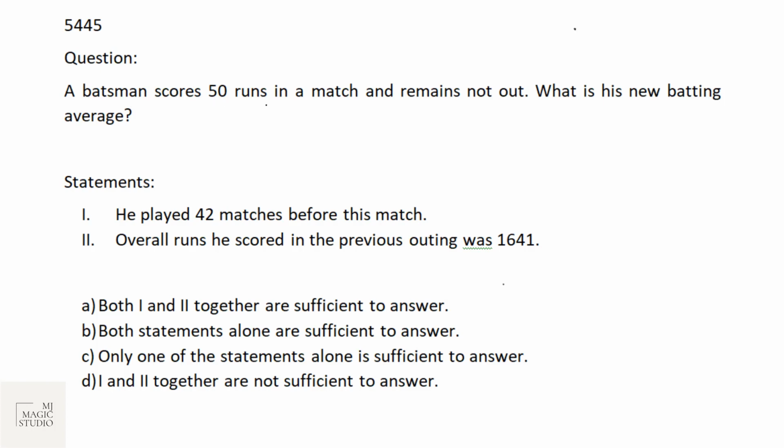So the question is, a batsman scores 50 runs in a match and remains not out. What is his new batting average? So we need to know how many matches he has played before this match, and what is the total run score before this match, or what is the average before this match. This is one match, and he has scored 50 not out. We need here how many matches are played before this match, and what are the run scores or the average. So let's see which statement can offer us this.